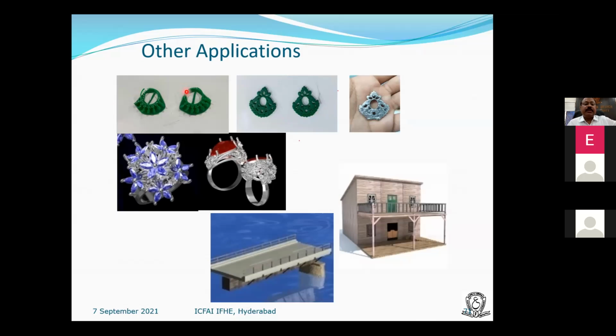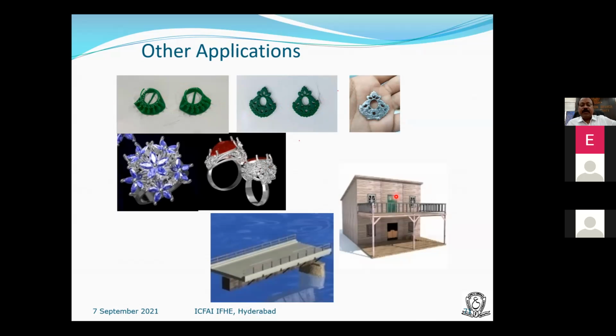The first one is from one of the ME projects. A student made this as a pattern, and afterwards she built the jewelry. This is done in our DLP machine, digital light processing machine, that is an SLA system.